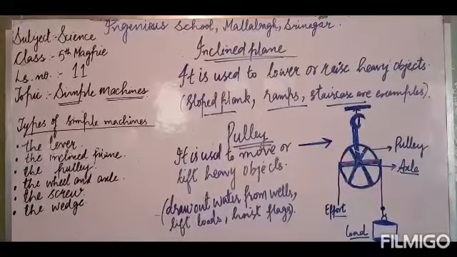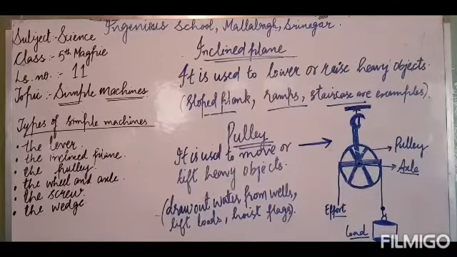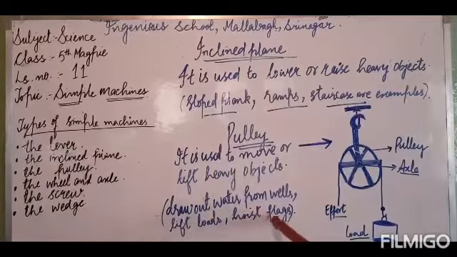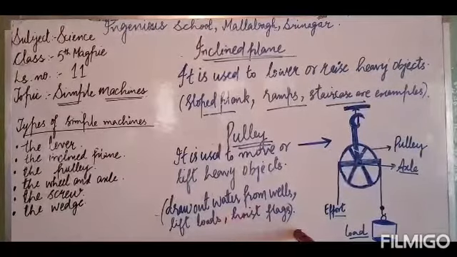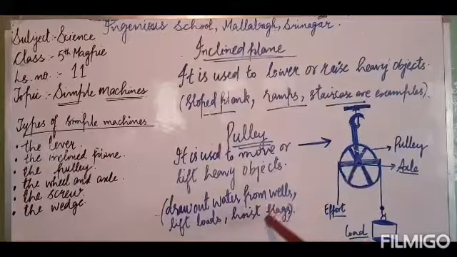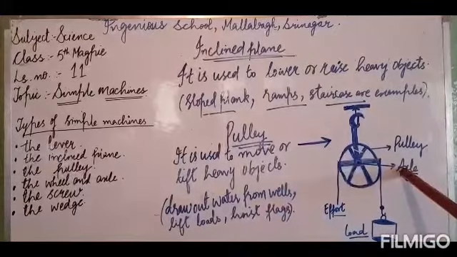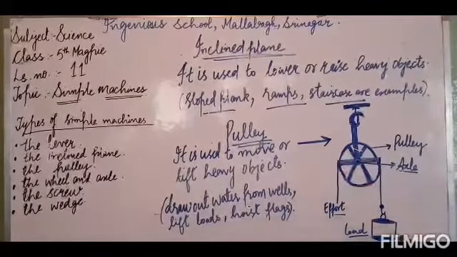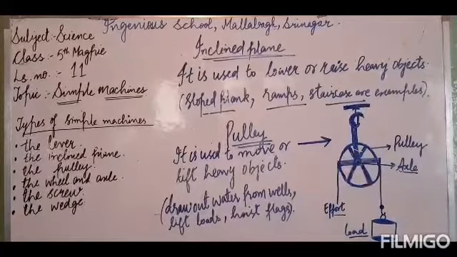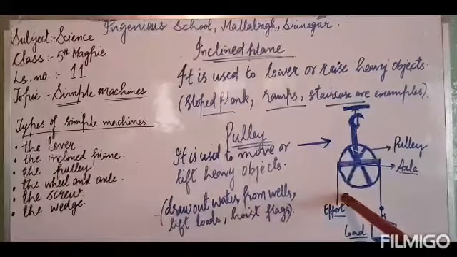So this pulley is used to draw out water from wells. It is also used to lift heavy objects, and it is also used to hoist flags. In the case of a pulley, the axle is fixed on a rigid support like a wall. One end of the rope passing over the pulley is tied to the load, and the effort is applied on the other end of the rope.